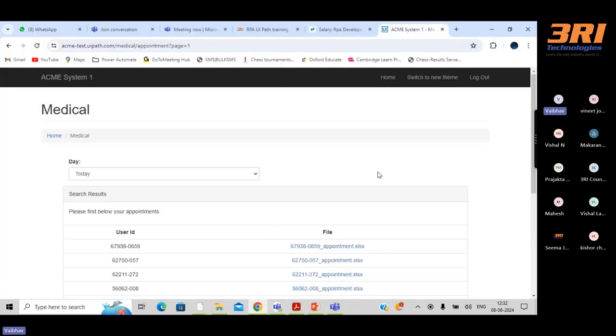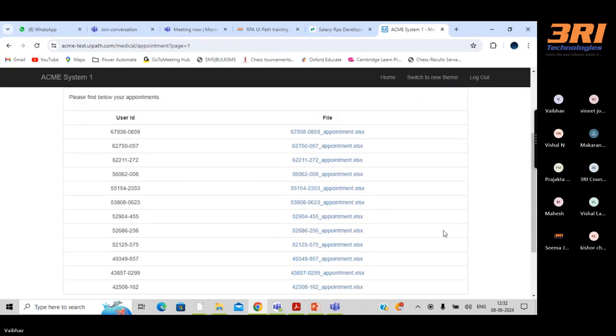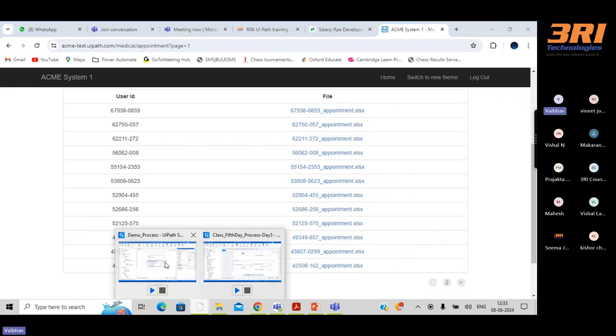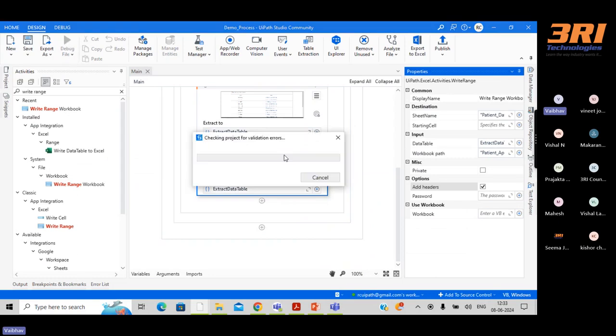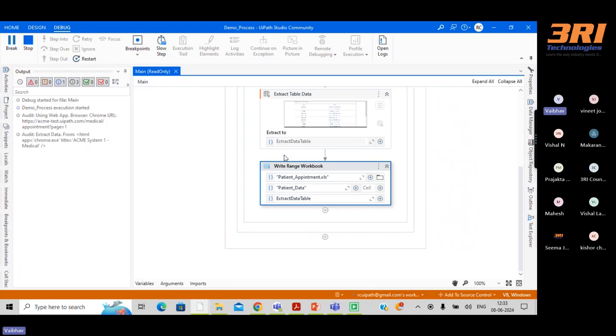So we'll be on this particular page. Let me run this. What it will do is go to that website. It will extract the data from the two pages because here we have two pages. Tomorrow, if there are three pages, four pages, five pages, it doesn't matter. It will work accordingly.